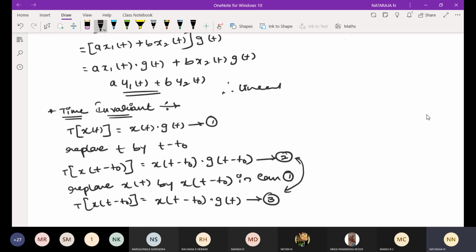Okay, conclusion. Since equation 2 is not equal to 3 (if both are equal, it's time invariant), both are not equal, hence it is not a time invariant system. This is about your time invariant system property. Make a note of this.